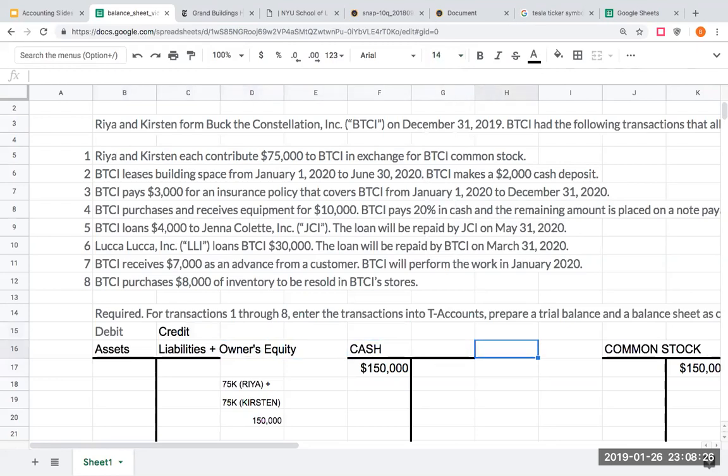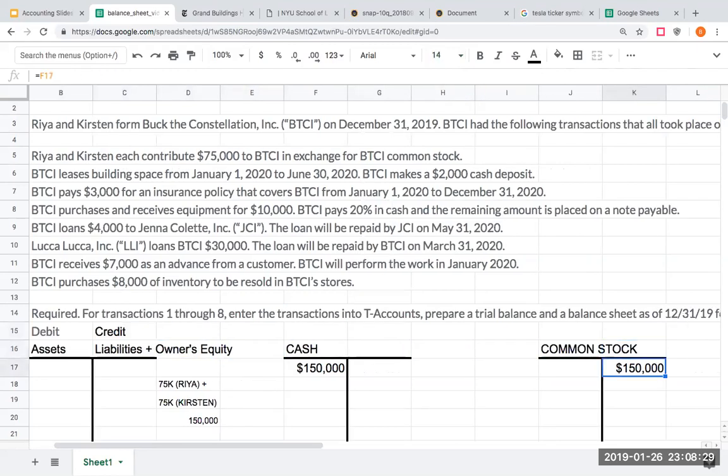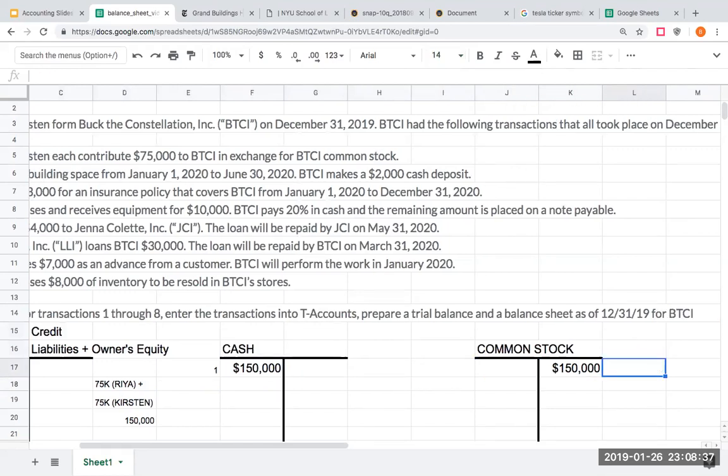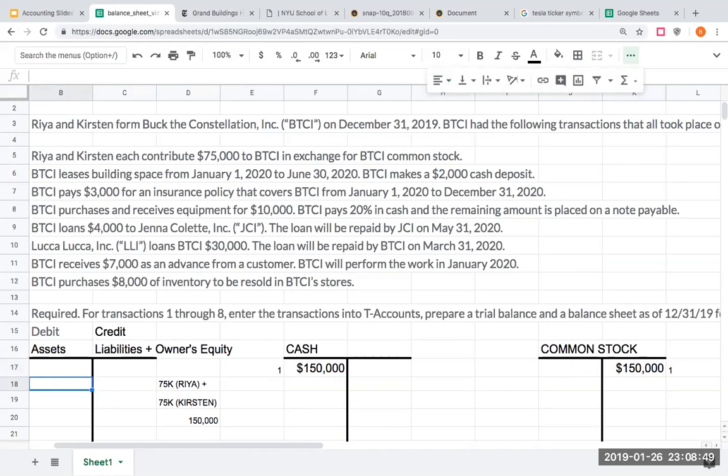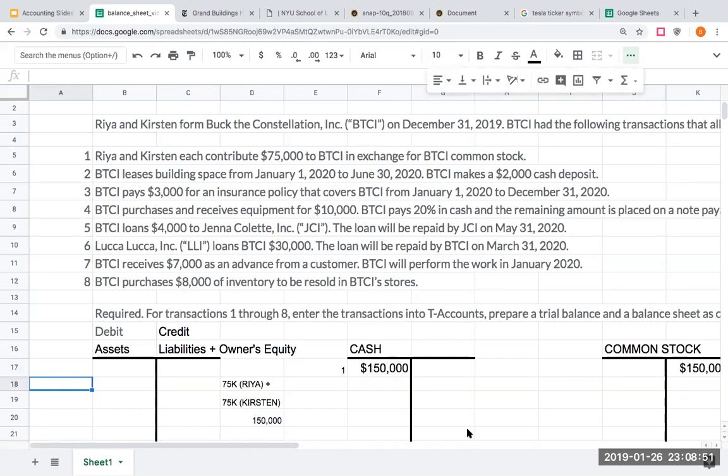So right over here, I'm doing this as a credit to common stock, okay? So that is transaction number 1. A good habit as we're going through and recording our transactions is to essentially make a notation of which one it came from. That way we can go back and check our work.